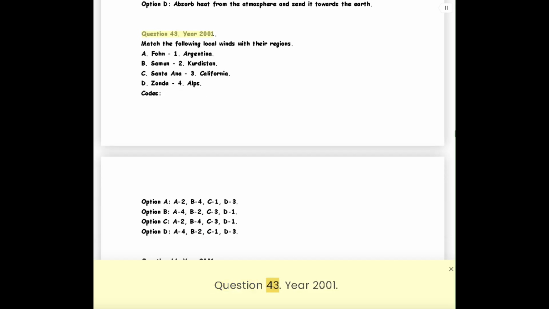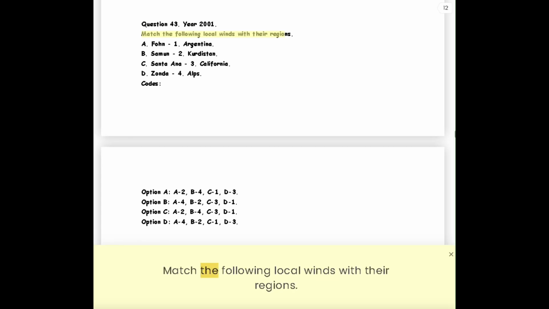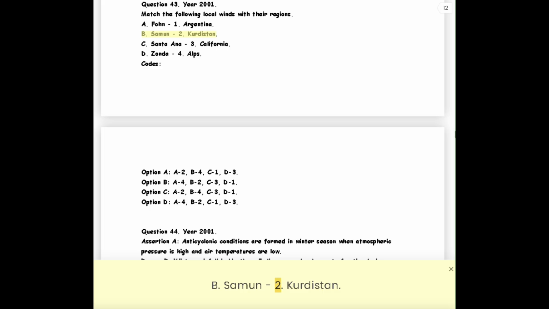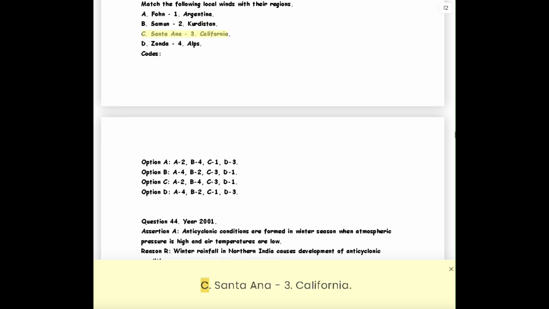Question 43. Year 2001. Match the following local winds with their regions. A. Fen, 1. Argentina. B. Saman, 2. Kurdistan. C. Santa Ana, 3. California.